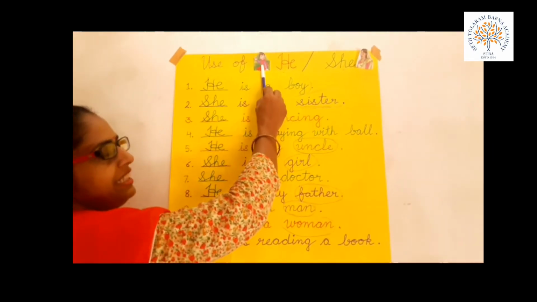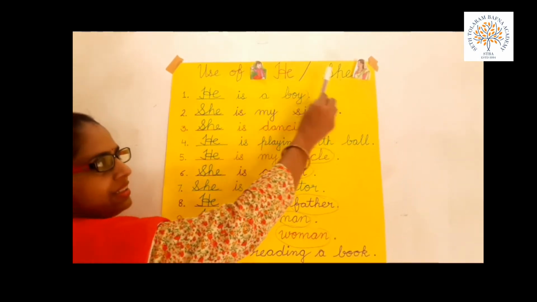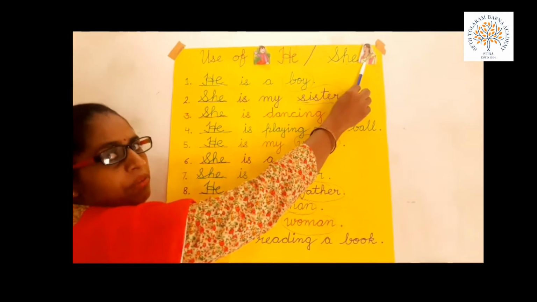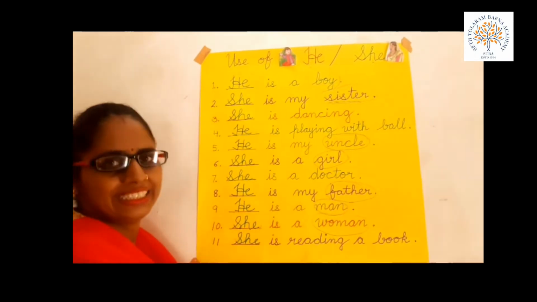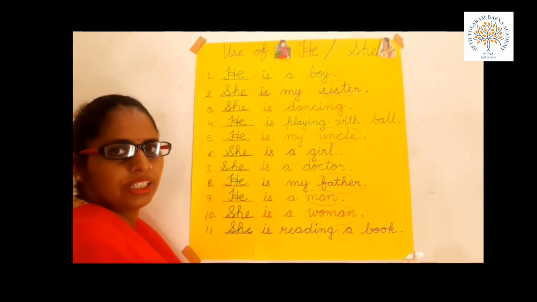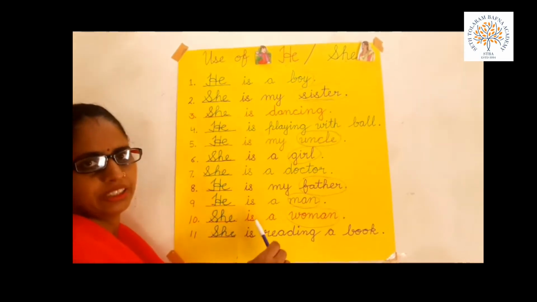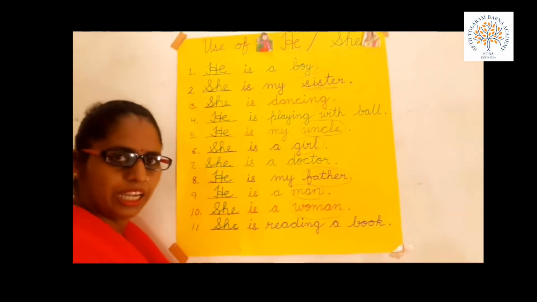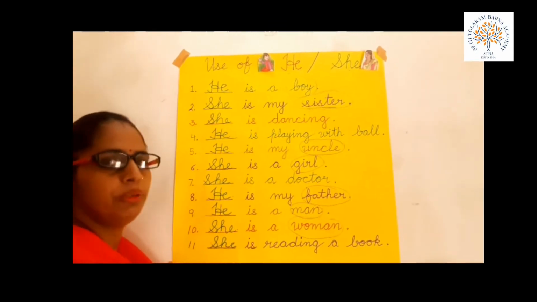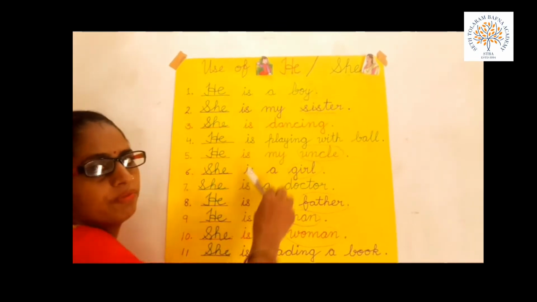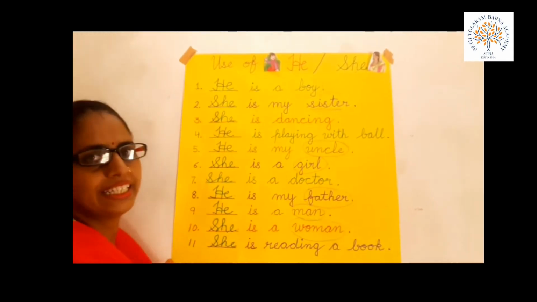As the picture indicates to us, he refers to male persons and she refers to female persons. In the given sentences, all the sentences describe either a male person or a female person. If the sentence is related to a male person, then we use he, and if it is related to a female person, then we use she. Come on, let's start applying he or she in our given sentences.